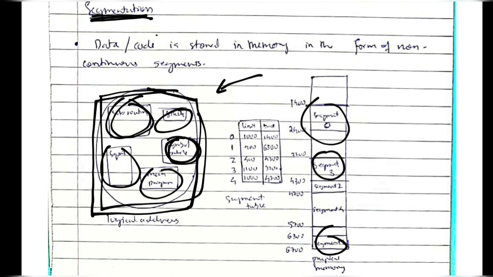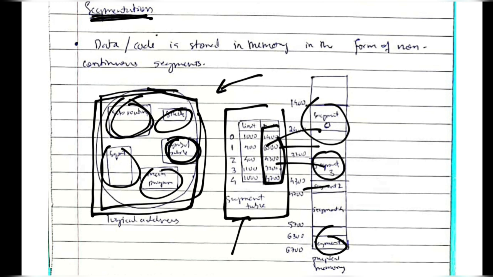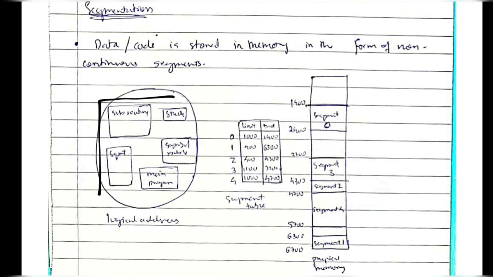But by using the segment table, we can keep a note of where all these are stored, and then we can easily combine all of this in the same place, giving us a view that these things are all stored in the same memory location. That's possible by using the segment table, and this is the main advantage of using virtual memory.